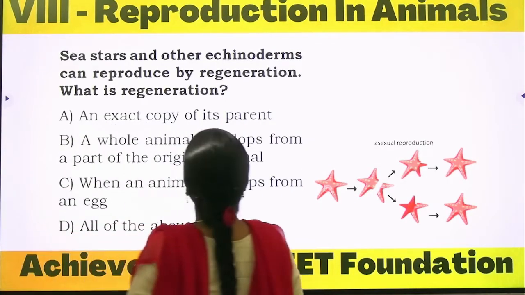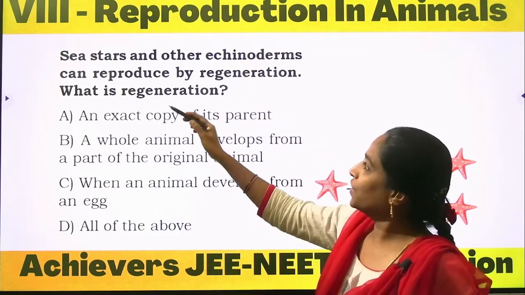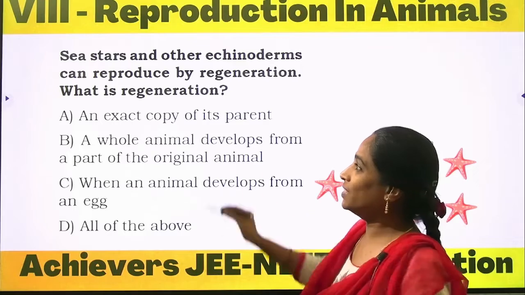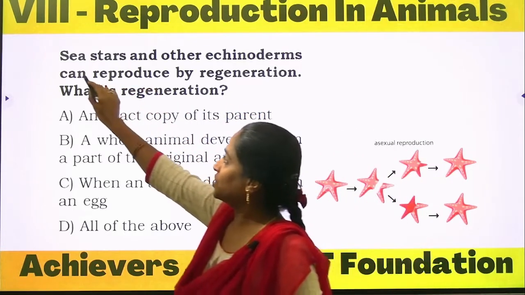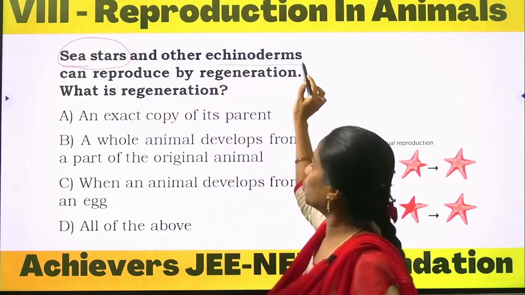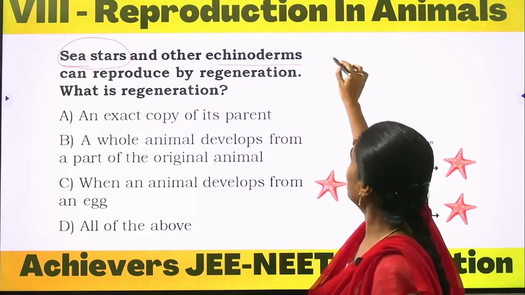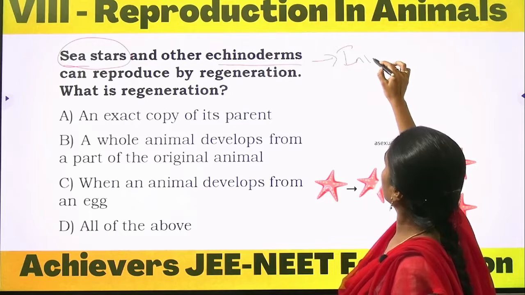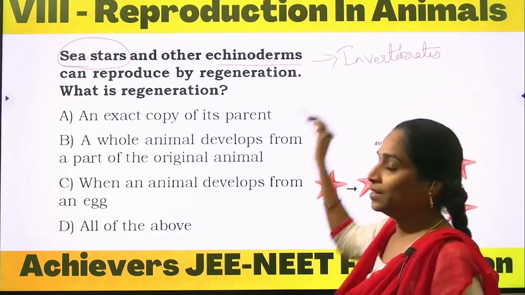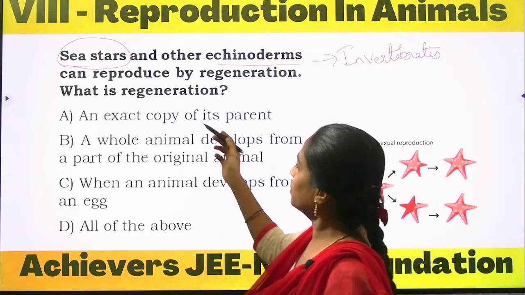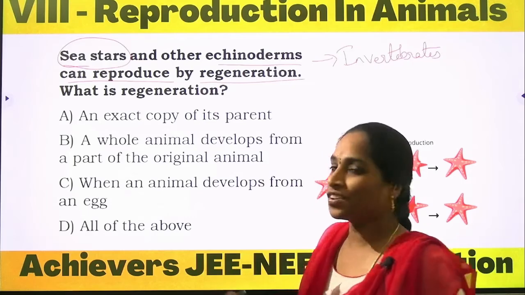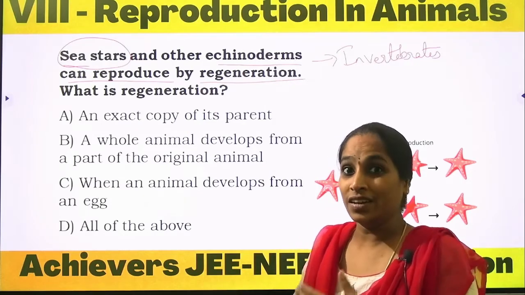Sea stars and other echinoderms can reproduce by the regeneration process. What is regeneration? Sea stars are examples of echinoderms. Echinoderms are invertebrates. So within this, they can reproduce by regeneration. Regeneration is nothing but